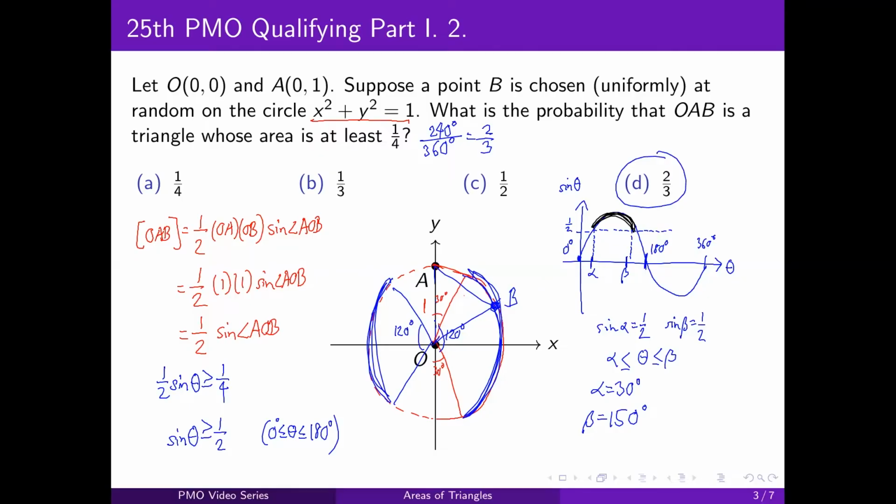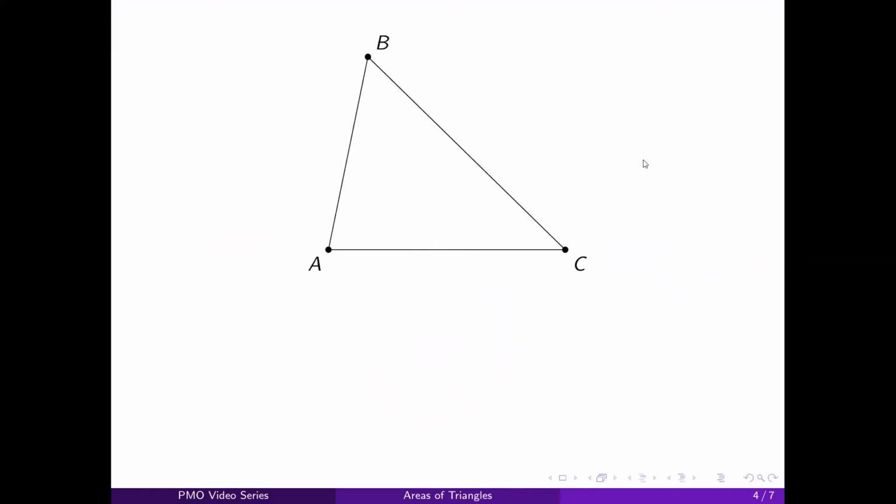Great. Now let's look at another formula that we can use to compute the area of the triangle. Let's say you don't know any heights. You don't know any angles, but you do know the 3 side lengths of the triangle. If this is all we know, can we get the area of the triangle? And the answer is apparently yes, we can.